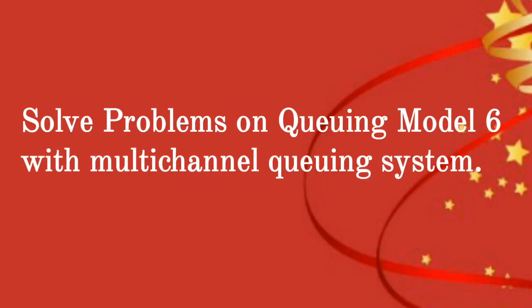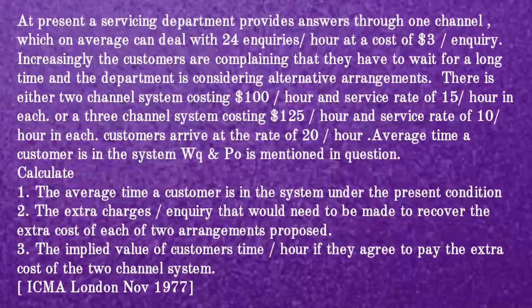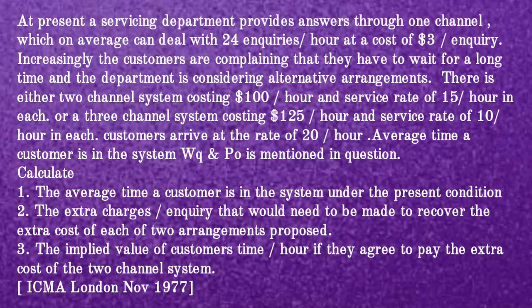Solve problems on queuing model 6 with multi-channel queuing system. First question. At present, a servicing department provides answers through one channel, which on average can deal with 24 enquiries per hour at a cost of $3 per enquiry.